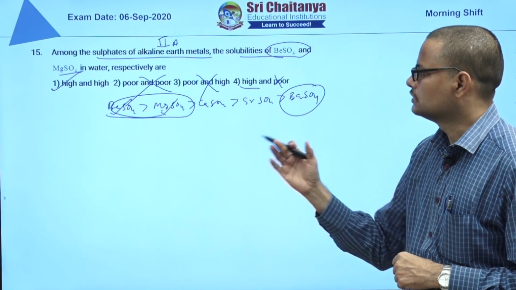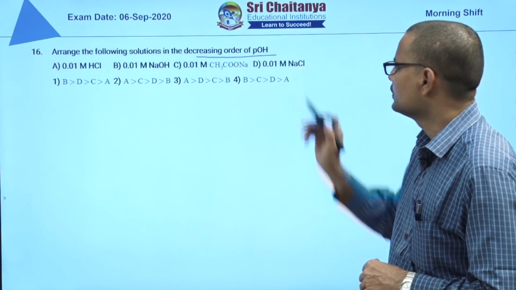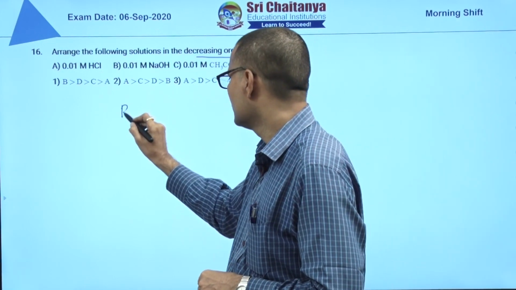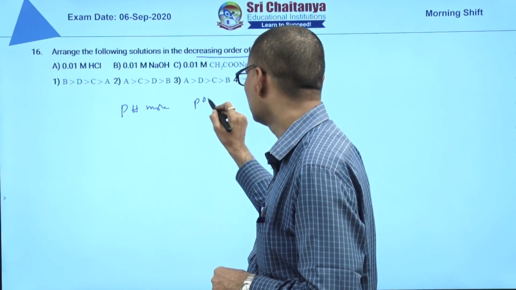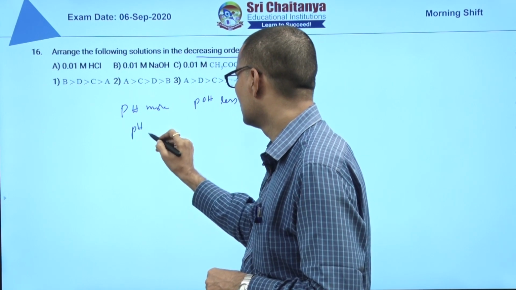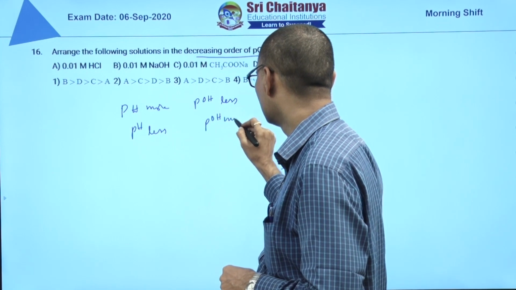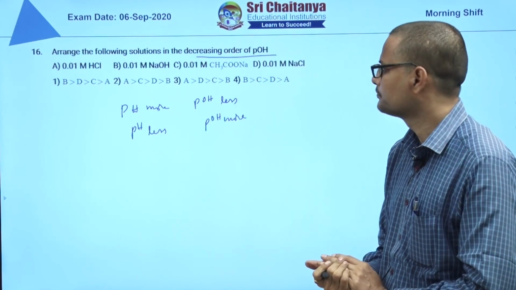Okay, next you see the 16th question. Decreasing order of pOH is given. So pH more, pOH less; pH less, pOH more. This is because pH plus pOH is equal to 14.